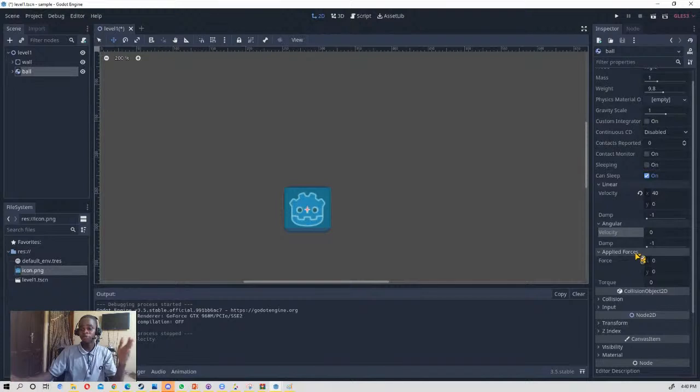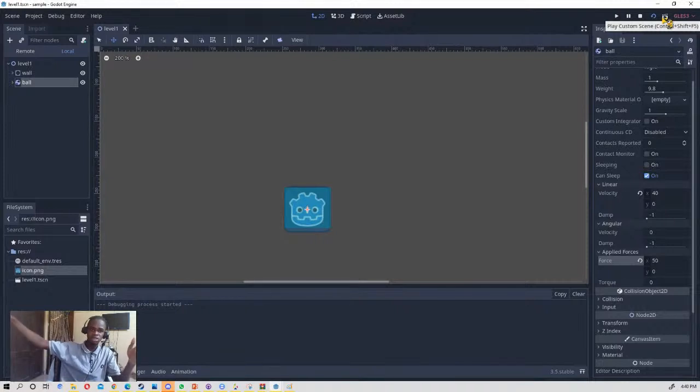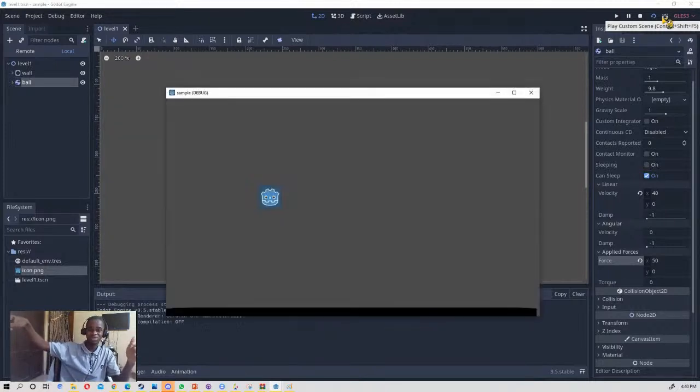And we have applied force. This is the force, like a constant force that is applied at a constant rate. Let's just say 50. The player is going to move at 50. It's going to be pushing to the left continuously, based on my knowledge. Yeah, as you can see, the player is going to move to the left. It stops on the floor.